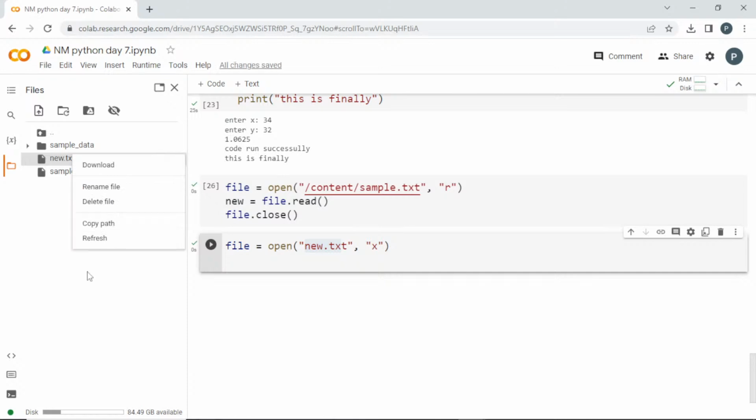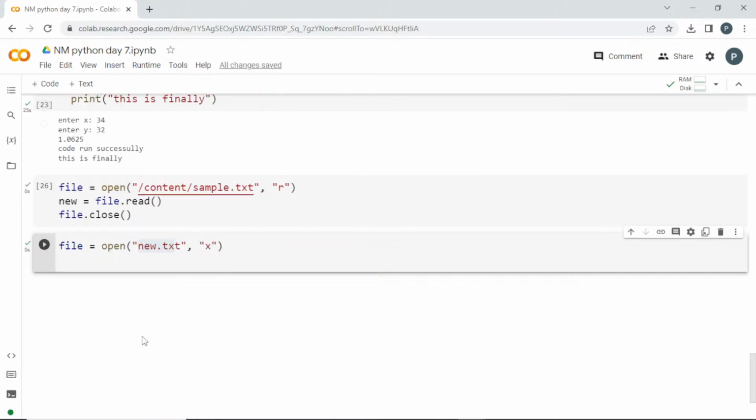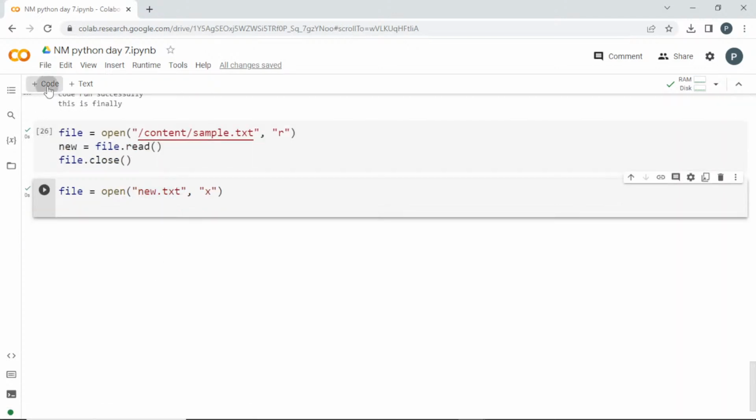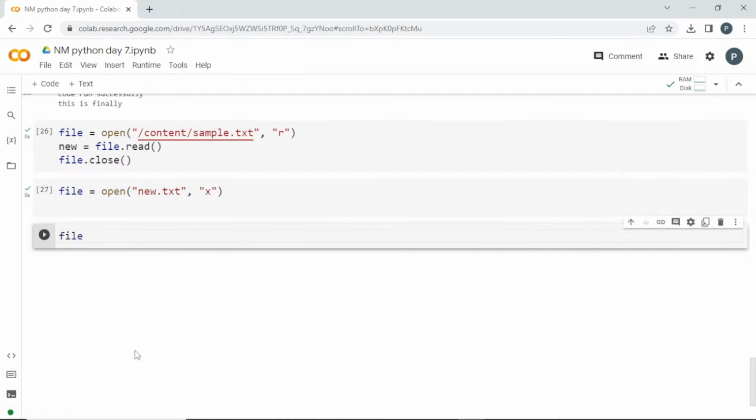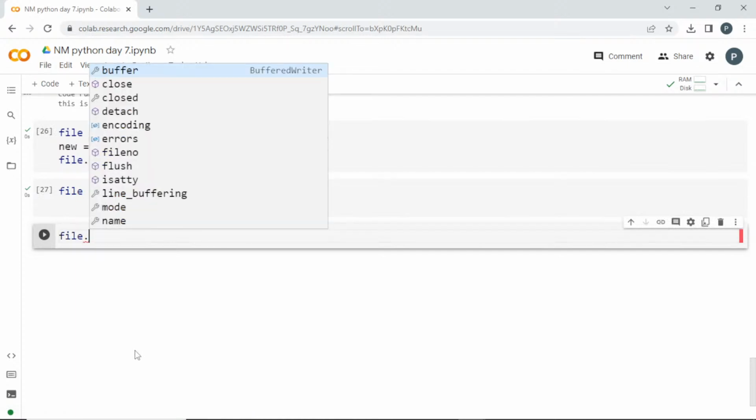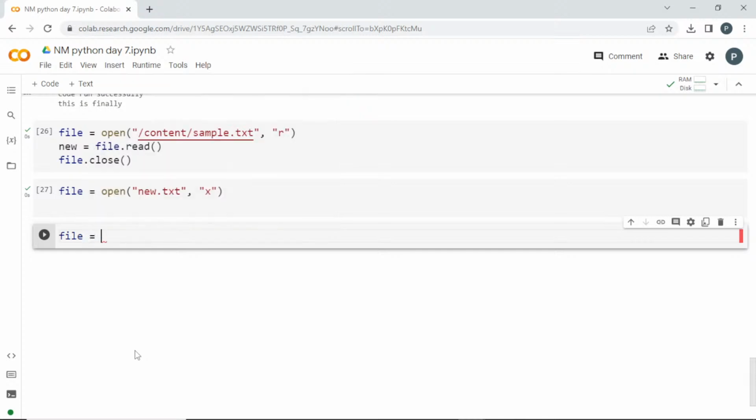Or else, if you are using any other system IDE, then a file will be created in that directory. So no issue in that. Let me open the file and write now. I told you that to write we have to use W. File is equal to open.